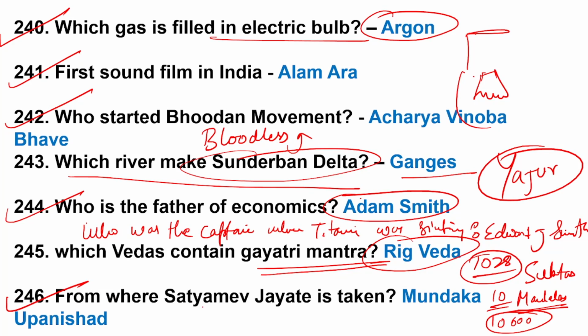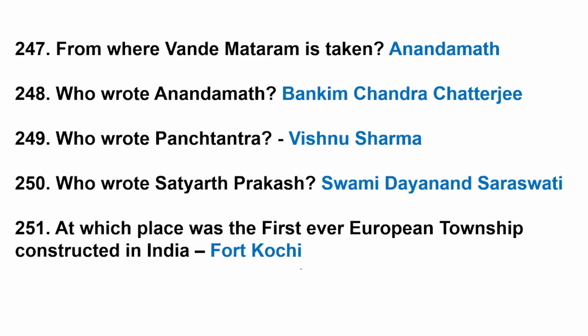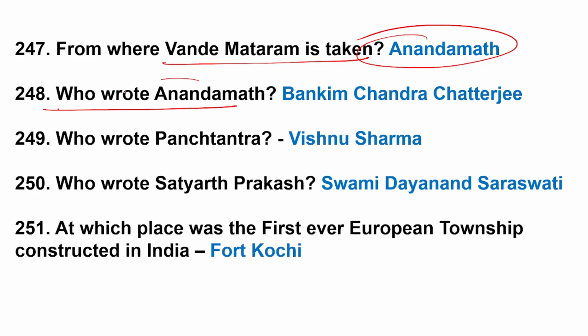246. From where is Satyameva Jayate taken? Mundaka Upanishad, very famous. 247. From where is Vande Mataram taken? Anand Math, a Bengali novel. Who wrote Anand Math? Bankim Chandra Chatterjee. Who wrote the Panchatantra? Vishnu Sharma.